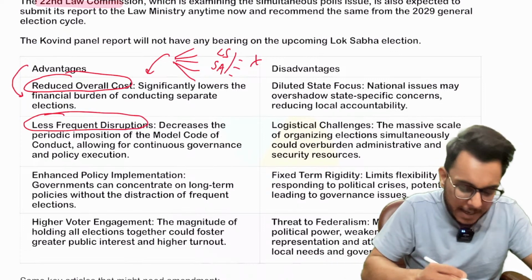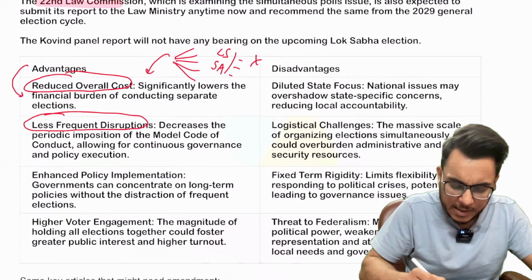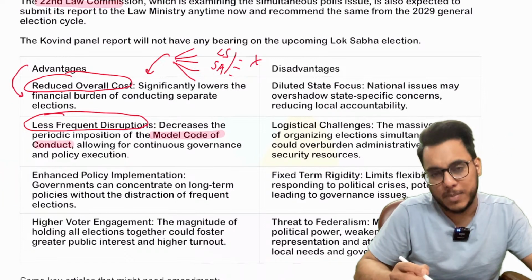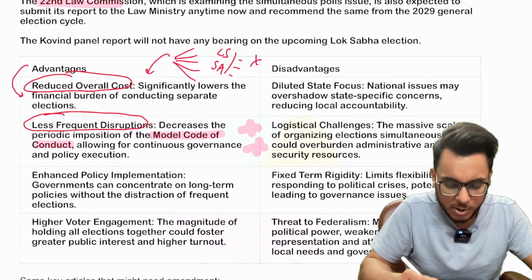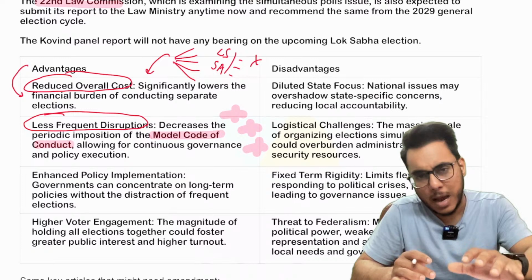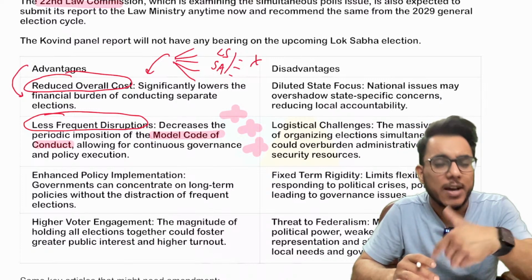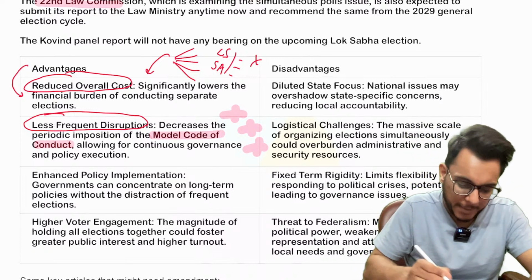Next, fewer disruptions will be there. We have seen that whenever there is an election, a Model Code of Conduct is applied. Because of that, governance gets disrupted and new schemes are not announced. So this MCC will be applied once in every 5 years, and frequent disturbance in governance will not happen.